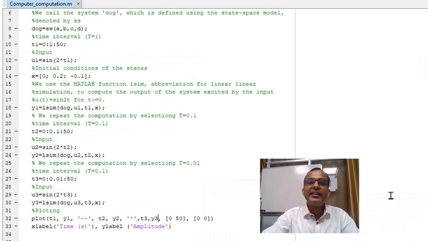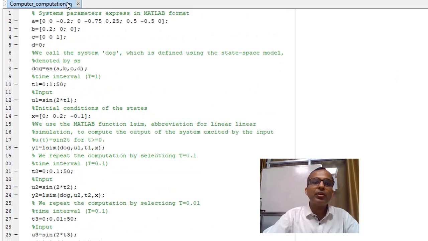So I have written this computer program. In this program, first I have to define the system matrices. And one good way to write a computer program is that whenever you are writing it, please write comments also. In that way you are able to interpret the program, or if some unknown people read it, they are able to understand what the program is telling.